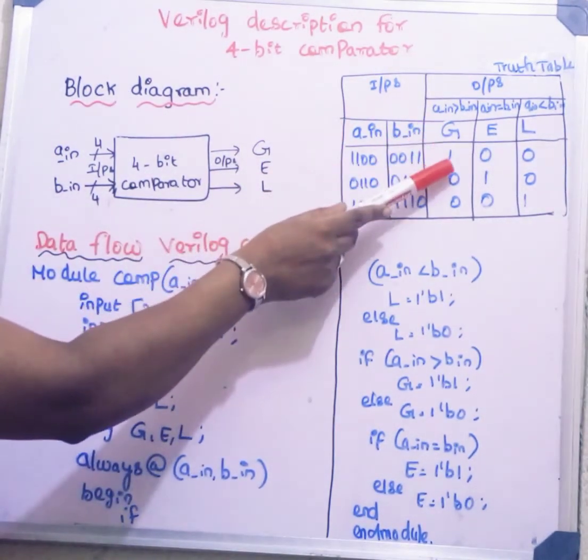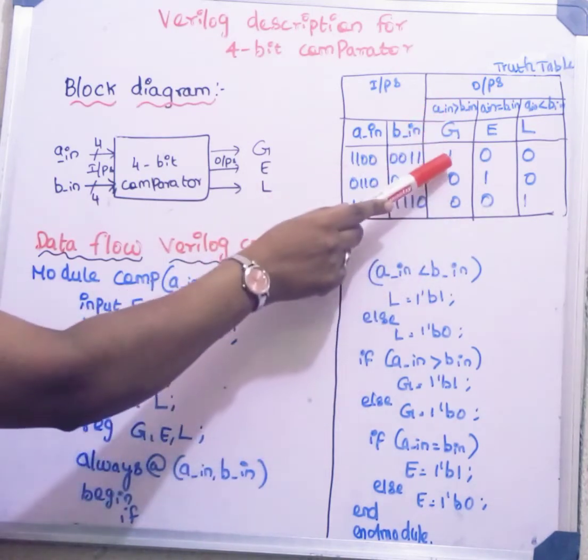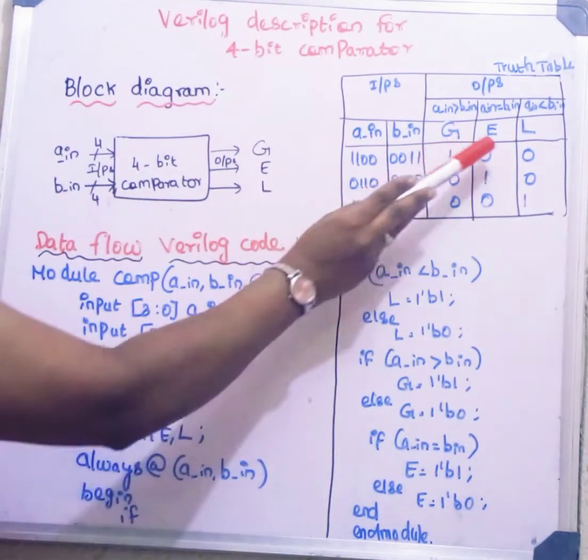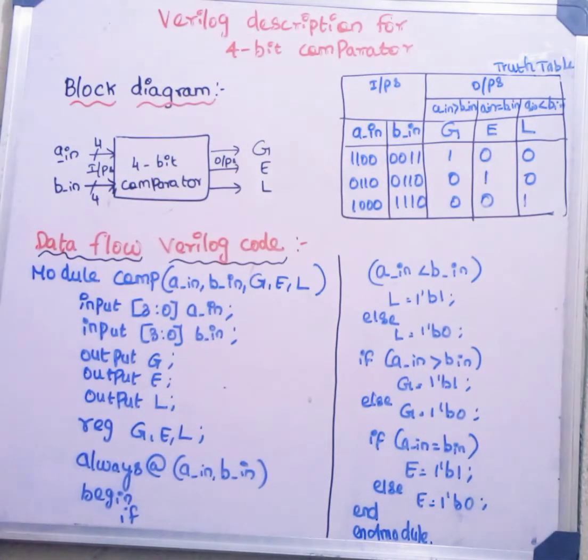So, greater symbol will be highlighted. That is A in is greater than B in. In that scenario, the bit will highlight. The remaining, it doesn't equal to this, so 0. It is not lesser than this, so it is also 0. Next.